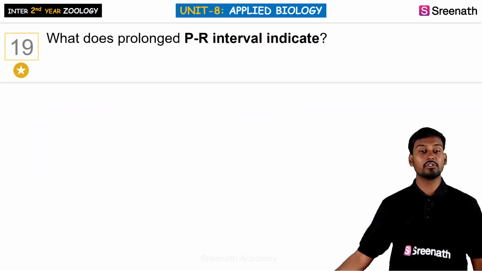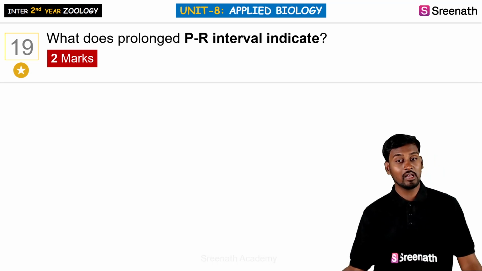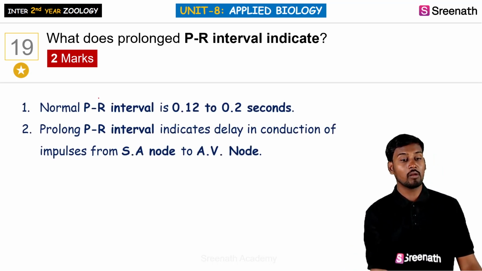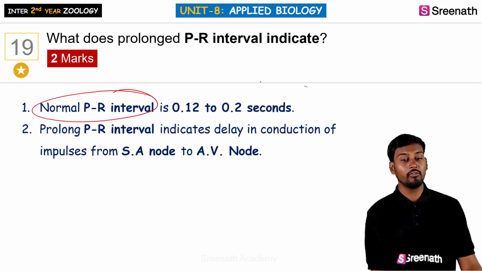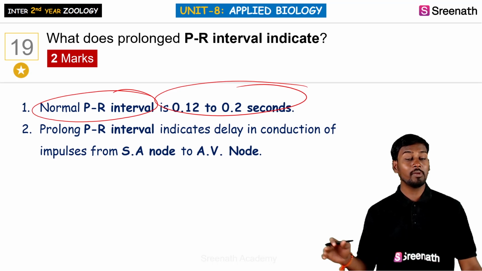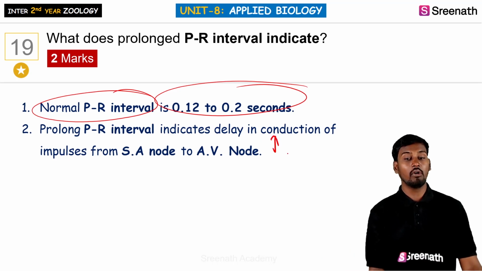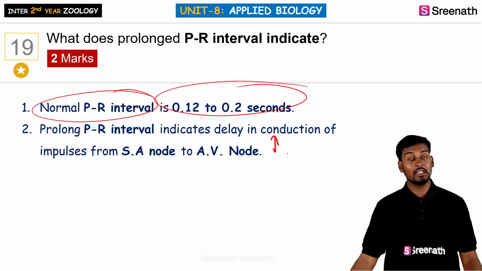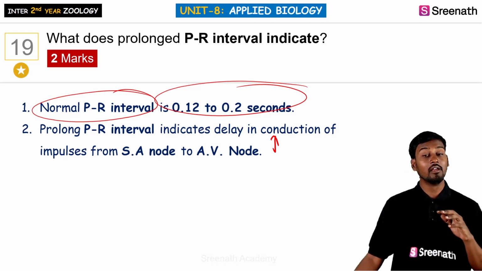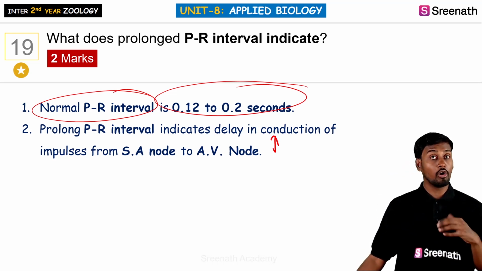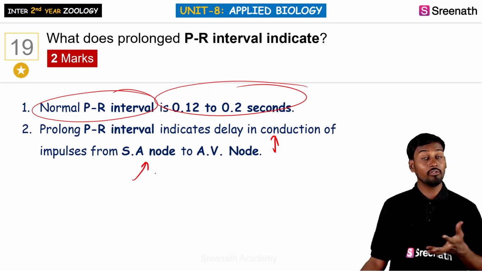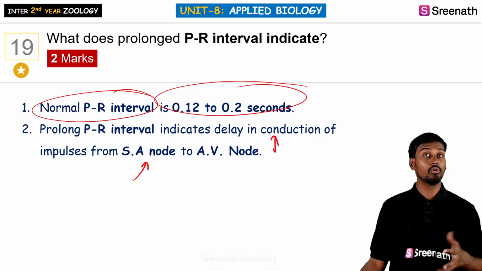So the 19th one is what does a prolonged PR interval indicate. So in the PR interval, the normal PR interval is between 0.12 to 0.2 seconds, whereas a prolonged PR interval generally involves a delay in the conduction of the impulses. So when there is a delay in the conduction of impulses, that is prolonged PR, we can see that there is a problem in supplying the electrical impulse from the SA node to the AV node.